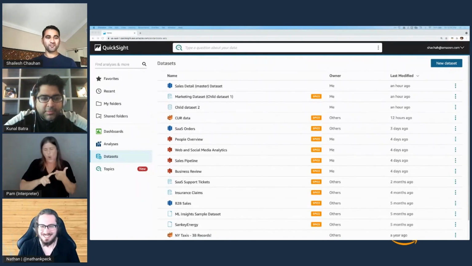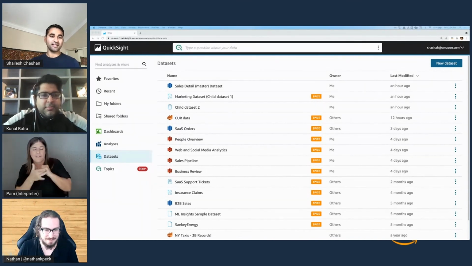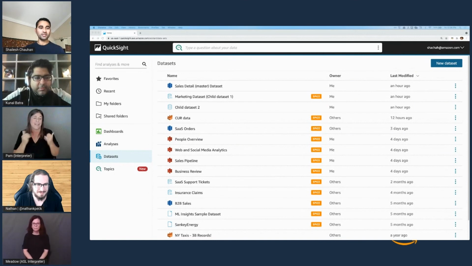Exactly. For technical folks, that's really the benefit. It frees up your time. It helps you go deep and not be bothered about the ad hoc questions that come your way. For ad hoc questions where you have to write a query and context switch, you can just pass it on to QuickSight and let QuickSight take care of it.